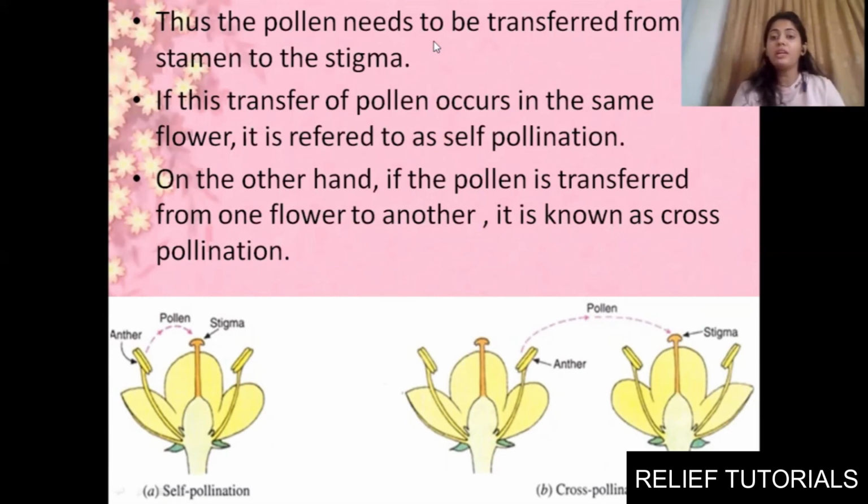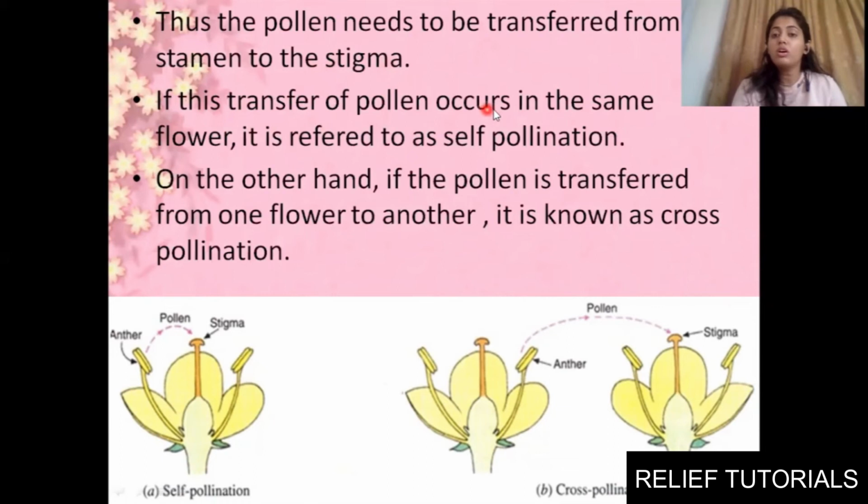Now, as I told, this transfer of pollen grain from the male reproductive part to the female part will take place with the help of a few agents, like insects or air or wind. And that is the reason why the pollen will be transferred from anther to the stigma. This is our anther and this is our stigma. Now there are two types of pollination which generally take place: self pollination and cross pollination. Thus the pollen needs to be transferred from stamen to the stigma.